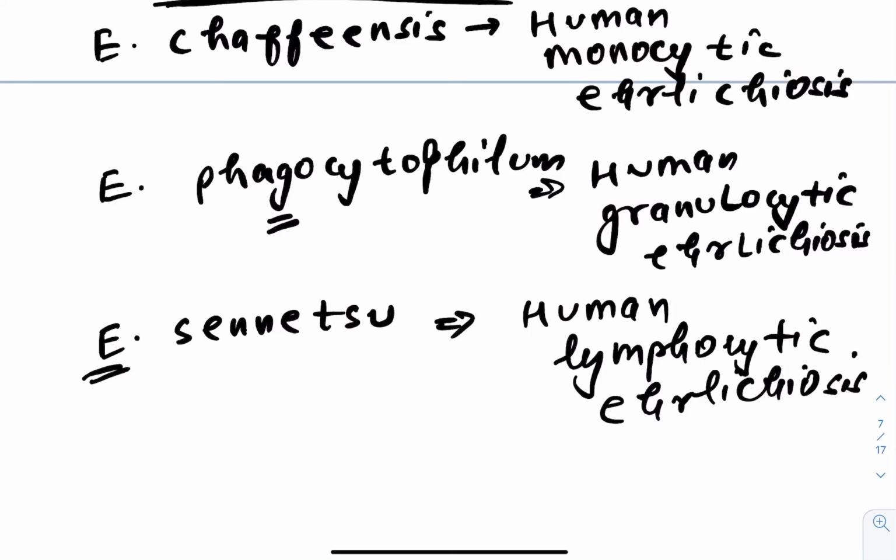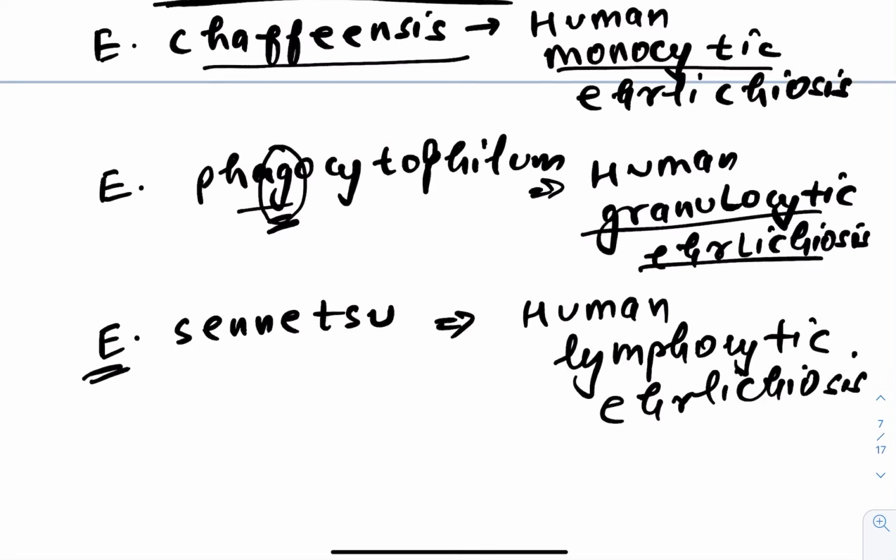So one thing is, guys, chaffeensis, that is the monocytic one. Phagocytophilum, you have to focus on this G, that is granulocytic, granulocytes are there. Then senetsu, that is lymphocytic. Okay, so they are also the defense cells of us. So remember like that, make some abrupt mnemonics, make some abrupt links, because that is the basis of remembrance. You have to make abrupt links.